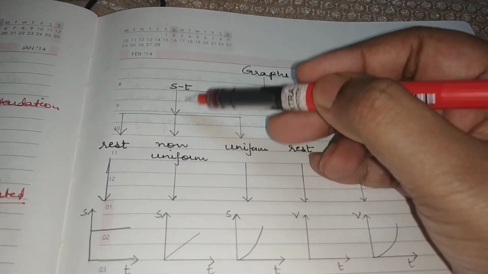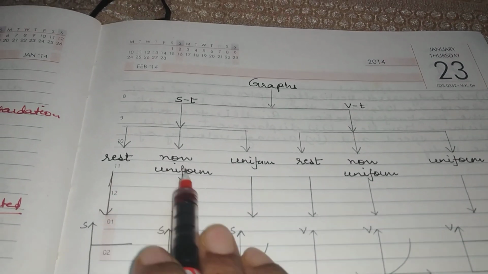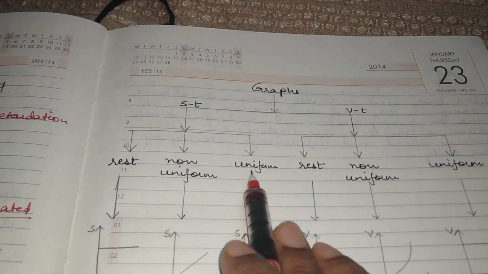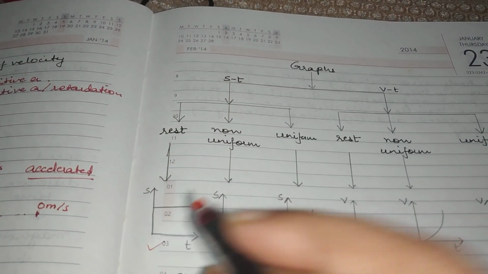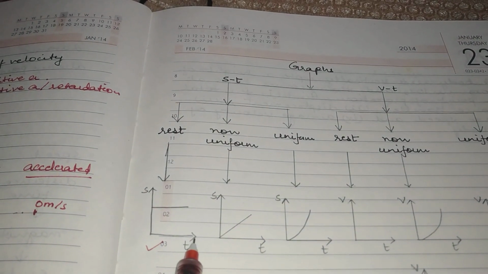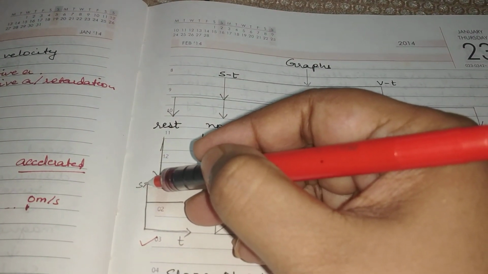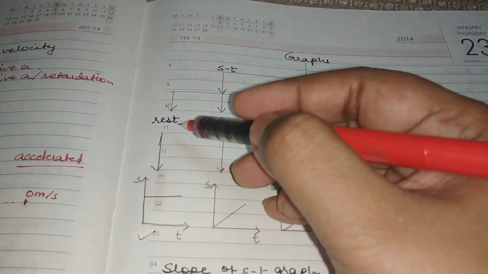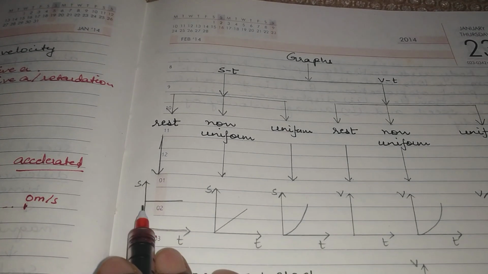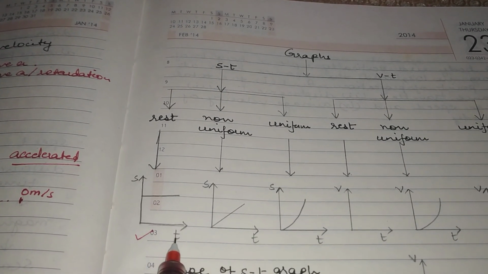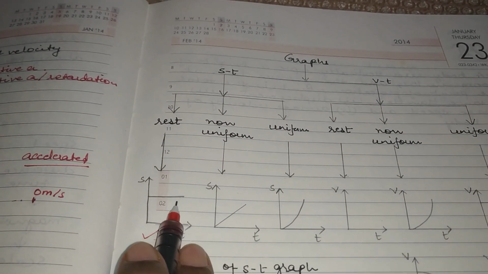Let us first see what are ST graphs. ST graph, that means distance time graph. Now our body can be at rest. It can be in non-uniform motion as well as it can be in uniform motion. When the body is at rest, then you get a graph which is parallel to the x-axis. On x-axis we always put time and on y-axis we always put the distance. So when a body is at rest, then you get a graph which is parallel to the time axis because the distance of the body is not changing and hence the graph goes like this.